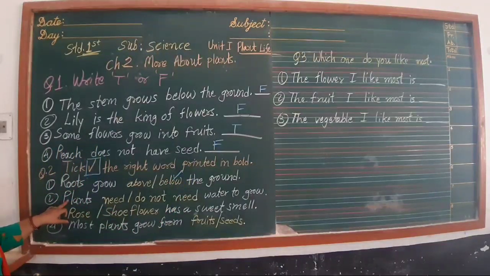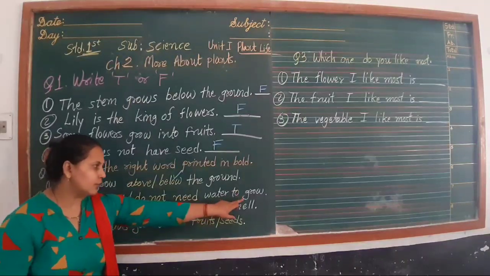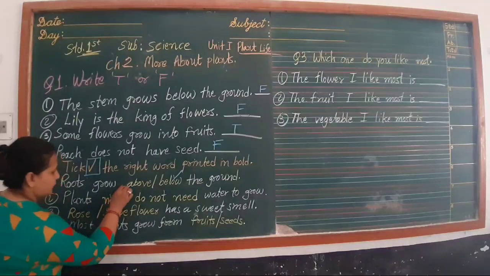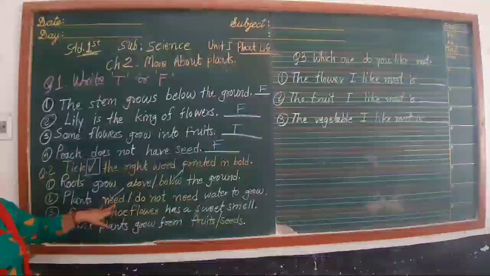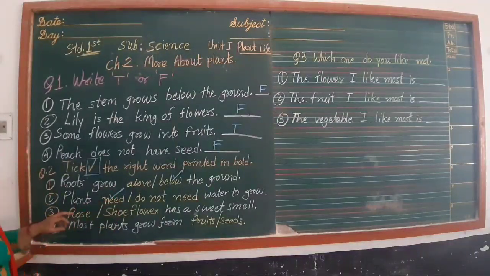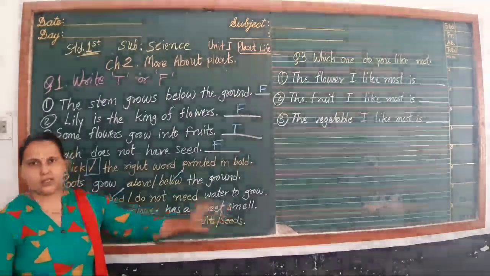Second, plants do not need water to grow. Plants need water to grow. Do not need is the wrong word, so the right word is need. So we make a tick mark on need. Number 3, rose or sunflower has a sweet smell.